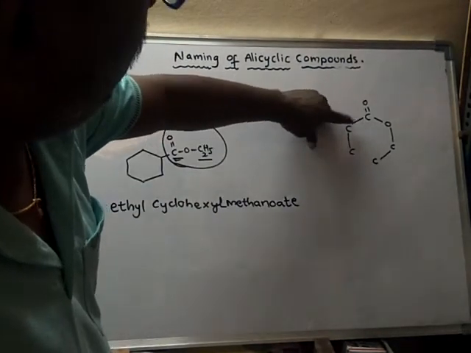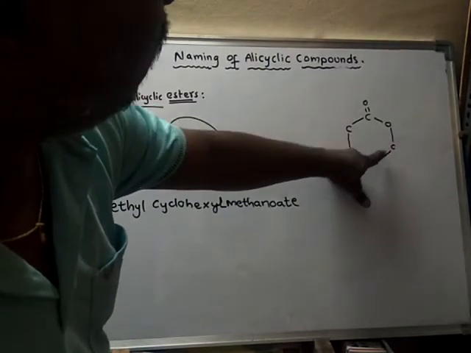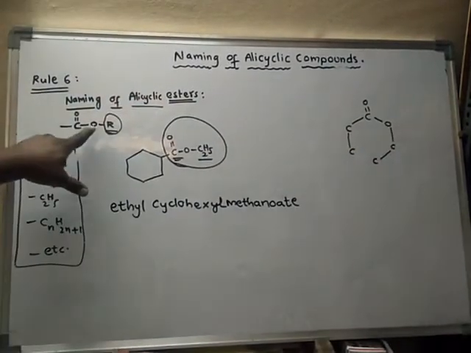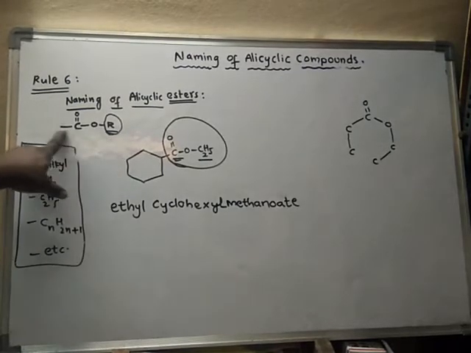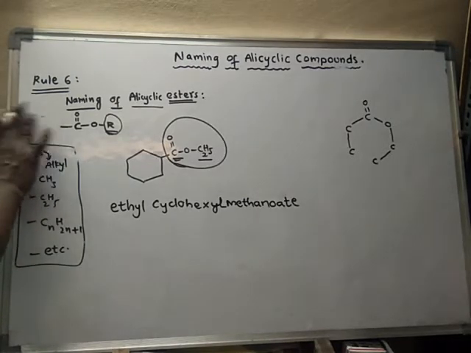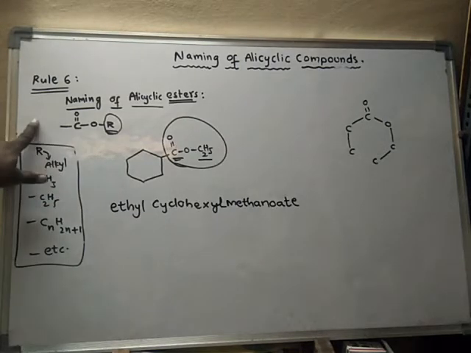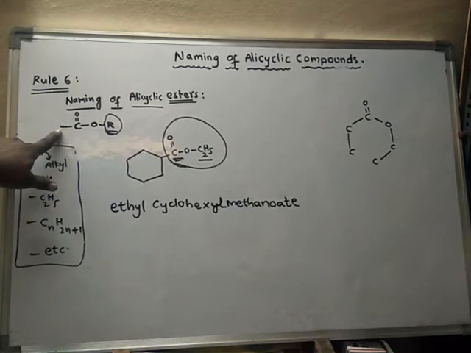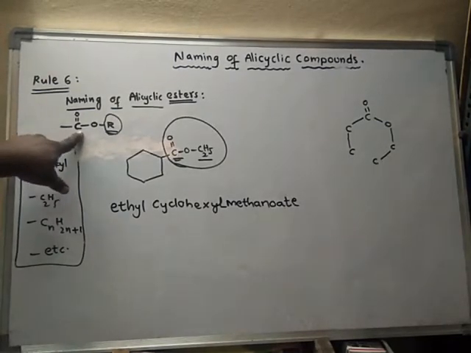Suppose this is a carbon chain which is attached to the functional group, and this carbon chain which is attached to the oxygen group is called alkyl. The carbon chain which is attached to the functional group will become the parent chain, the parent carbon chain. This is a monovalent carbon. It contains only one bond empty, and that bond should be occupied by the parent chain. Even this carbon will be included in the parent chain.